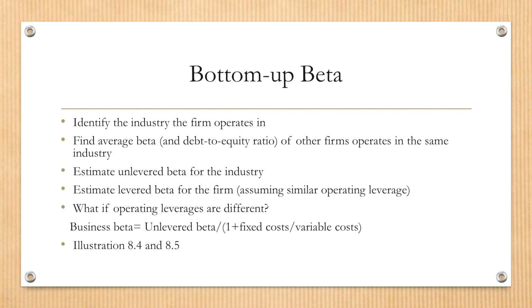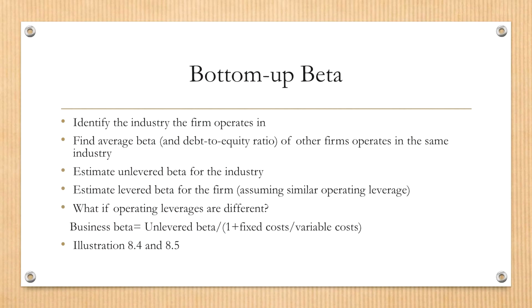The next step is to get the levered beta for the company, assuming similar operating leverage. And if operating leverage is different, then you need to do another adjustment to convert this unlevered beta to business beta, which captures the ratio of fixed costs versus variable costs.